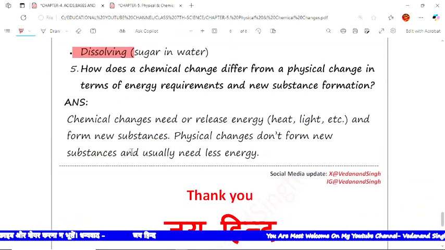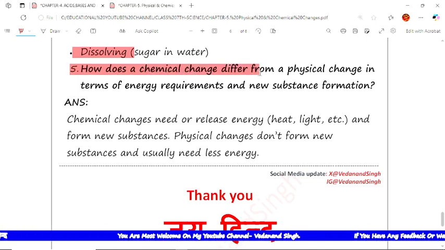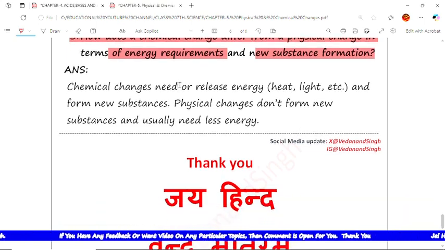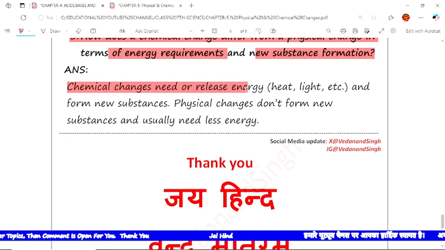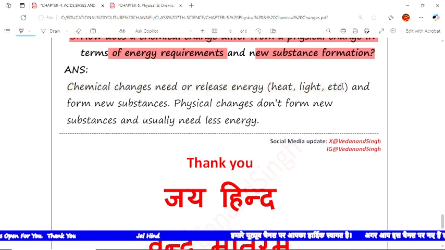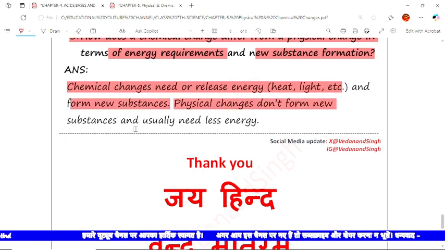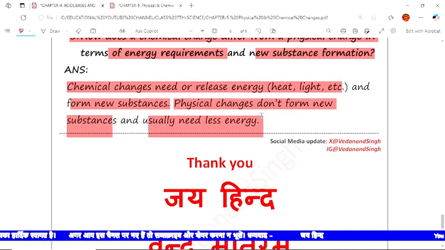Now the last question of the chapter is: how does a chemical change differ from a physical change in terms of energy requirement and new substance formation? As we know, in physical changes no new substance is formed. So let's give the answer to this question. Chemical changes need or release energy, such as heat and light, and form a new substance. Physical changes usually do not form new substances and usually need less energy.